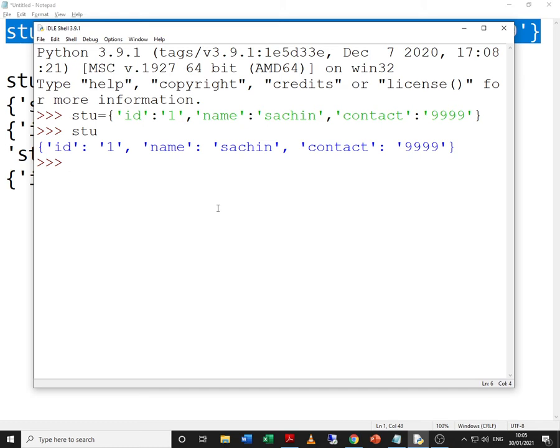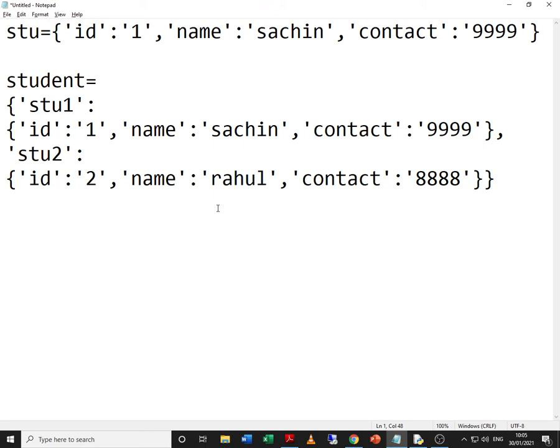Now let us try to see something. Say for example, this is a key value pair. Now wherever there is a value like this given over here, the value can be a single value, it can be a list, it can be a tuple, it can be a dictionary. So the second example that we are observing over here, we are creating a dictionary for student.